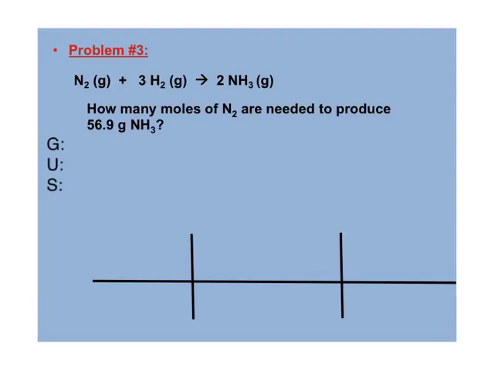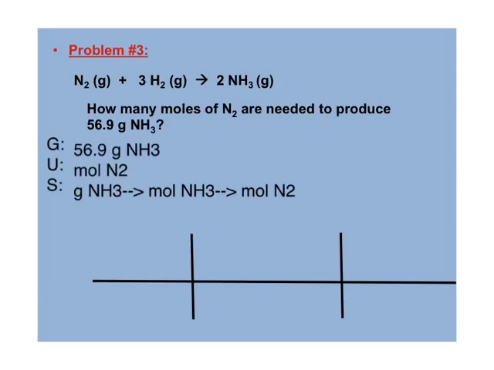Okay, hopefully you've done that, and you can see that we're given 56.9 grams of ammonia. We're looking for moles of nitrogen. We have to start with the grams of ammonia. We have to get that to moles of ammonia, and then from moles of ammonia to moles of nitrogen. So let's get started. Set it up with your given in the top left corner. So our given was 56.9 grams of NH3.